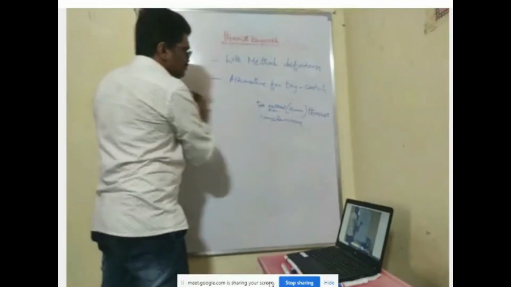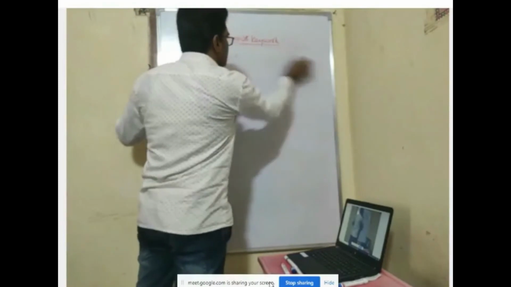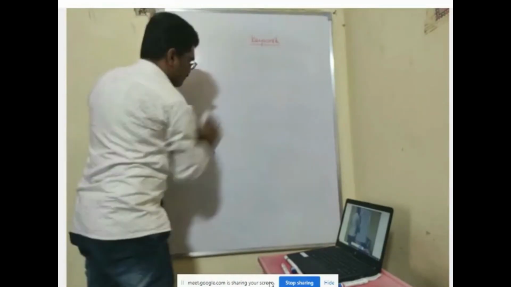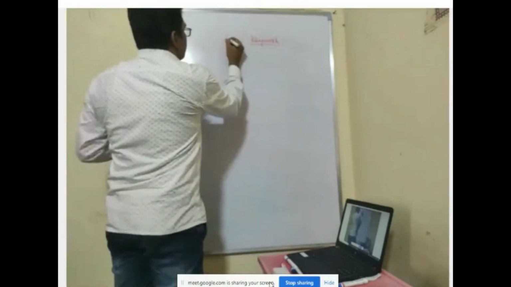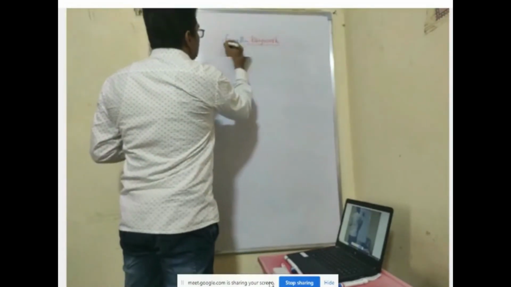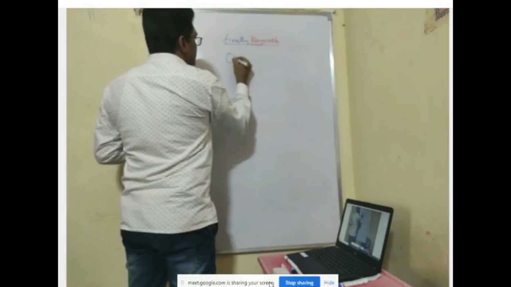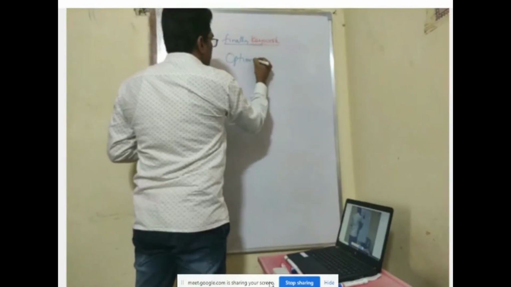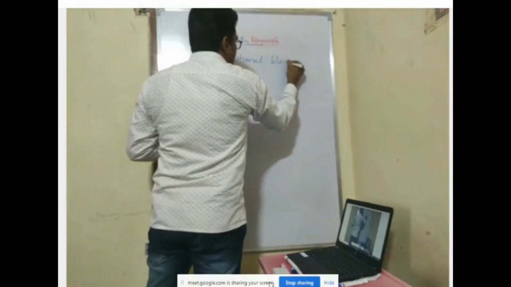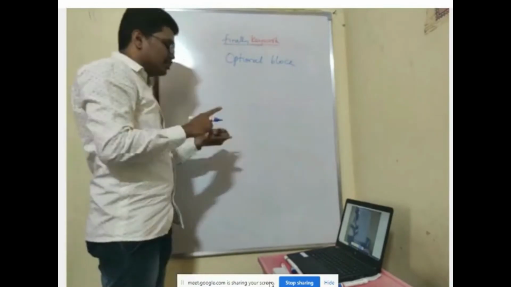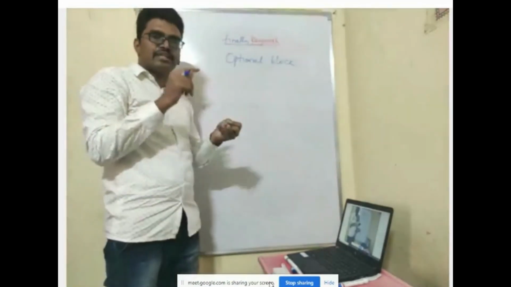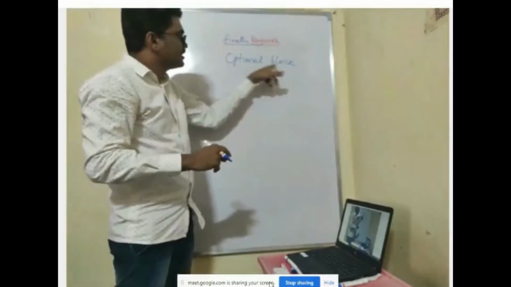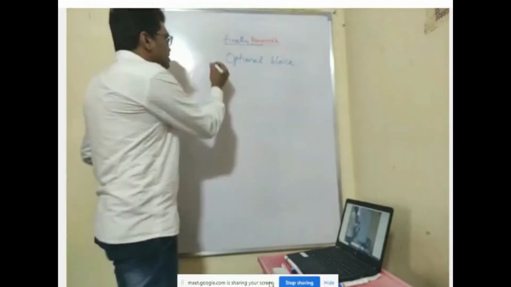Okay. So we'll come to the last keyword, that is the finally keyword. Finally is called an optional block. What is that? It is an optional block. Your try block is an exception generator. Catch block is an exception handler. Finally block is an optional block. What is this optional block?